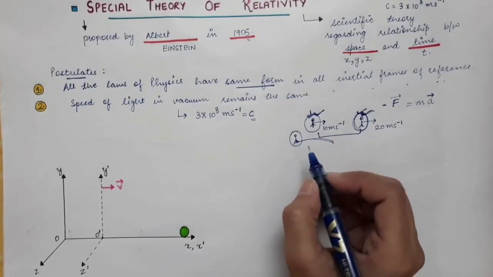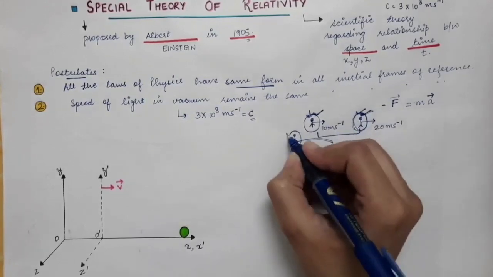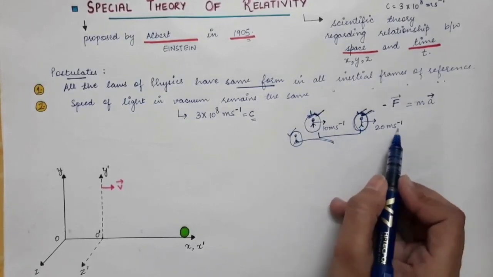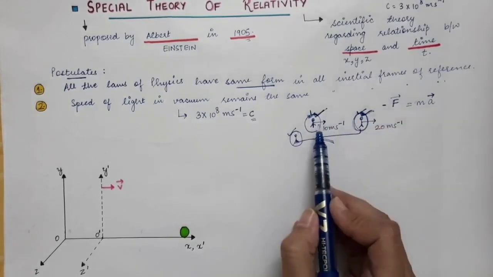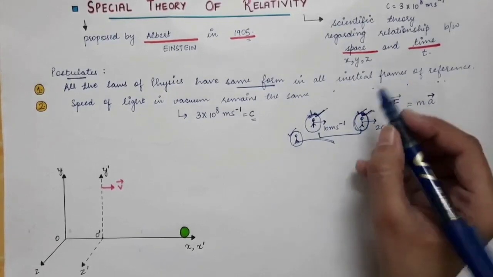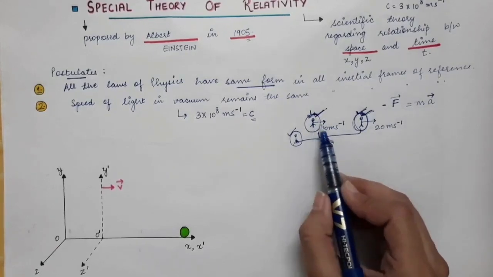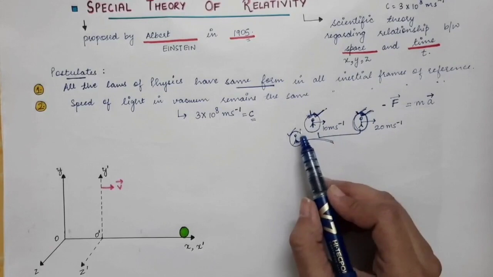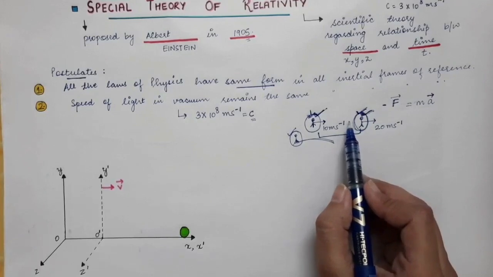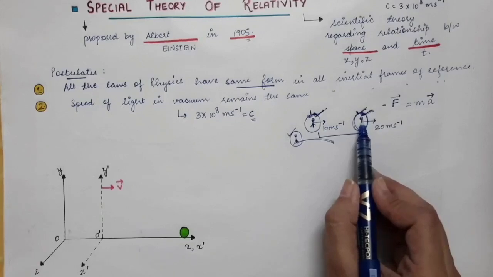So this is the concept of relative velocity. The main thing that I want to say is that if you change your frame of reference, for example, if you are present over here, the velocity of first person was 10, velocity of second was 20. But if you are present over here, then velocity of second person is 10 meters per second in the forward direction. But if you go into the frame of reference of this third person, in that case the velocity of the first person will be 10 meters per second but in negative direction. So it will be 10 minus 20. So therefore it will be minus 20. Minus indicates that it is in negative direction. It is going in the backward direction according to this person.